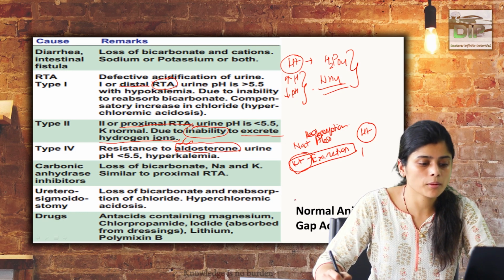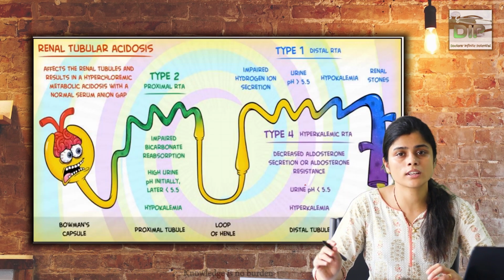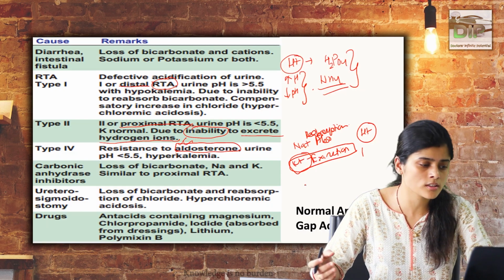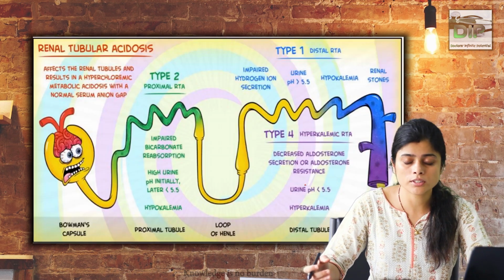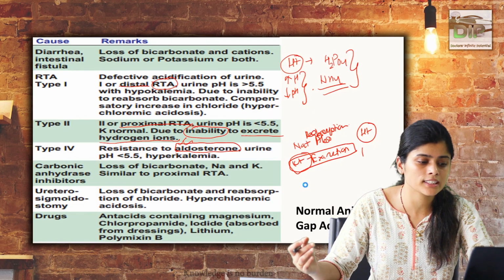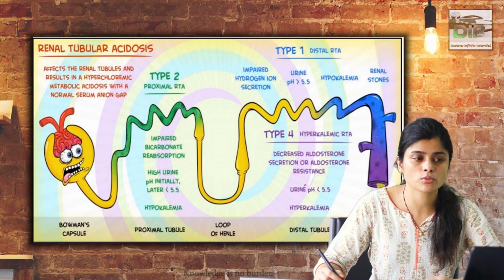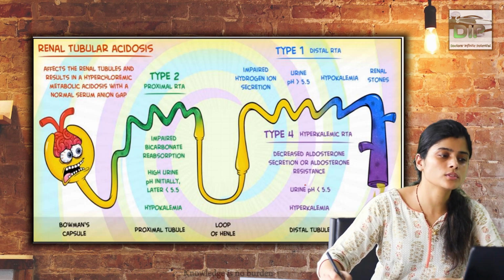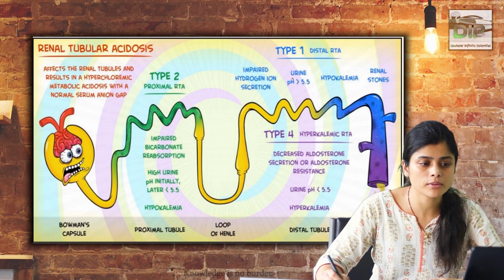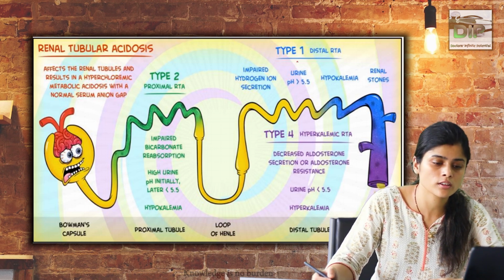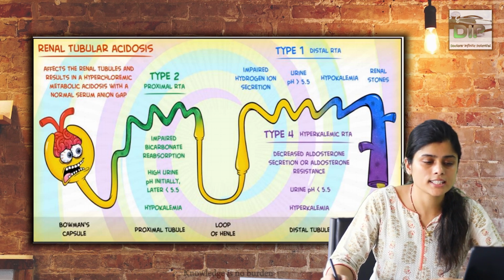So in normal anion gap acidosis, we have to know about renal tubular acidosis. A few other causes, like carbonic anhydrase inhibitors and drugs like chlorpropamide, lithium, etc., can also cause acidosis, but the anion gap is not altered. Now coming on to this pictorial representation of what happens in renal tubular acidosis: distal, proximal and hyperkalemic RTA.